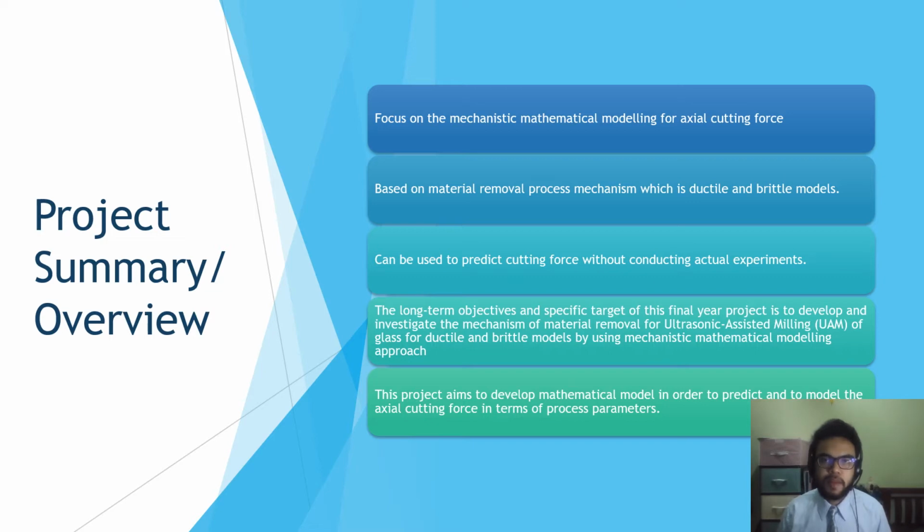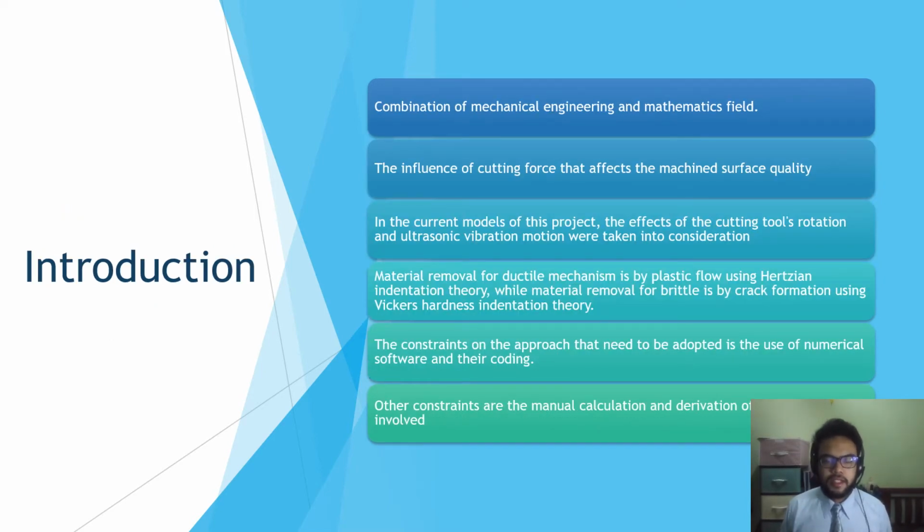of process parameters. For the introduction or the background study of this project, it is the combination of mechanical engineering and mathematics field. We want to identify the influence of cutting force that affects the machine surface quality. In the current models of this project, the effects of the cutting tool's rotation and ultrasonic vibration motion were taken into consideration. The material removal for ductile mechanism is by plastic flow by using Hertzian indentation theory, while material removal for brittle is by crack formation using Vickers hardness indentation theory.